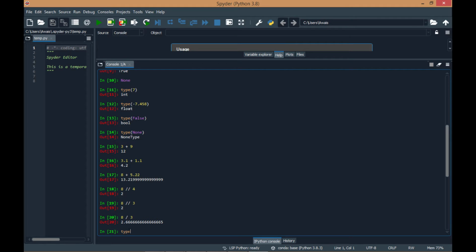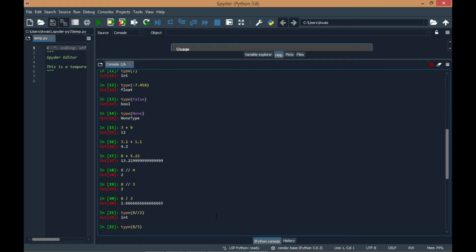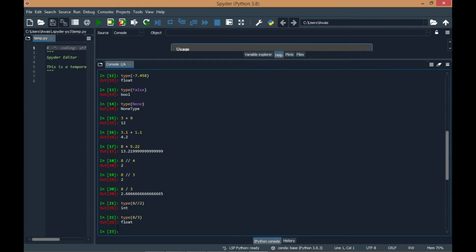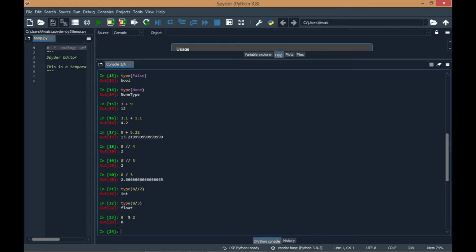You can also check it with the function type: 8 integer division by 2. You can see its type is integer, but if you type 8 by 3, its type is float. Similarly, 8 modulo 2 equals 0. It is a remainder division. Similarly, 8 modulo 3 is 2.